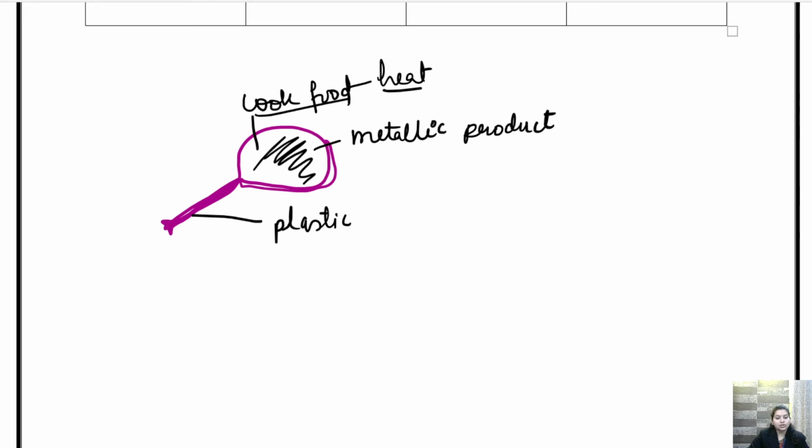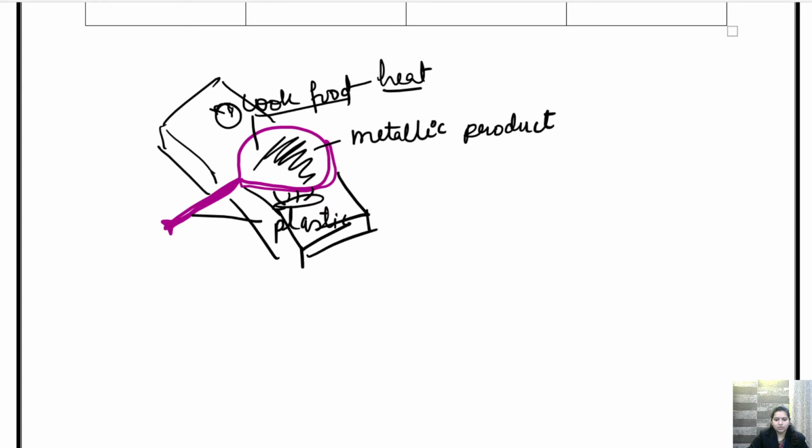So if we use plastic here, the heat that we are getting from the stove will not be transferred to the pan area, isn't it? That is why we are taking it as metal.